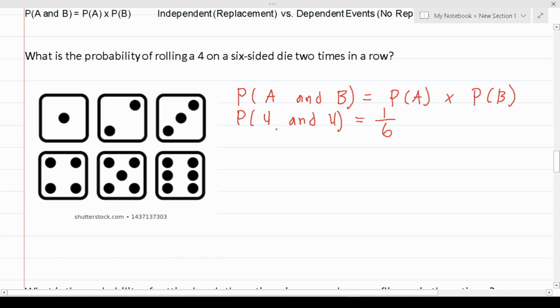And again, the probability of rolling another 4 is 1 over 6, so we just multiply these together. This becomes 1 over 6 times 1 over 6. And again, when you multiply fractions, you multiply straight across. 1 times 1 is 1, and then 6 times 6 is 36. Therefore, we can see the odds of rolling two fours in a row is 1 over 36.